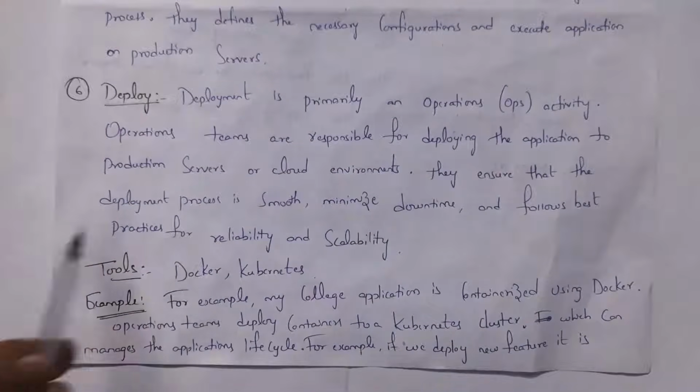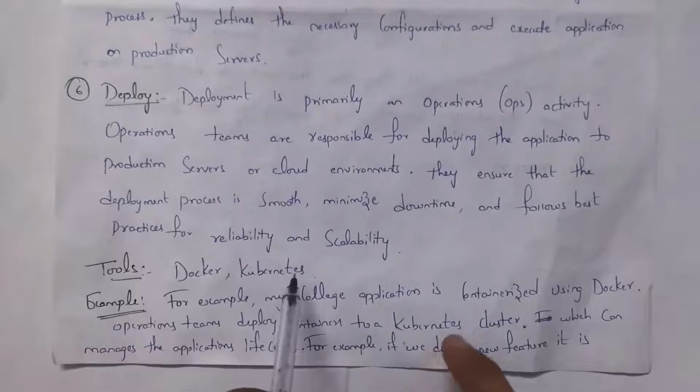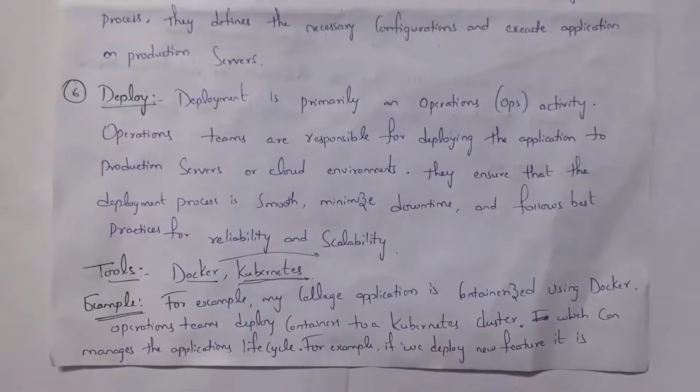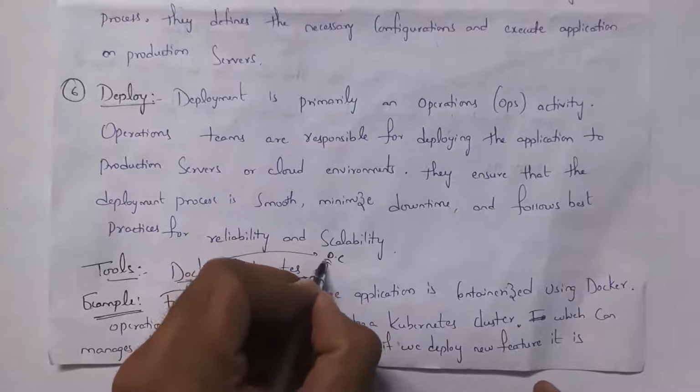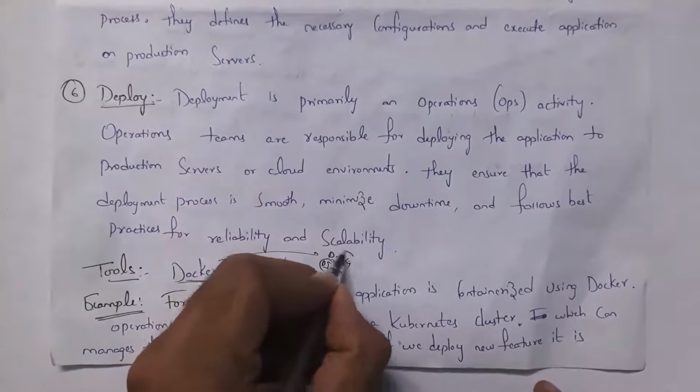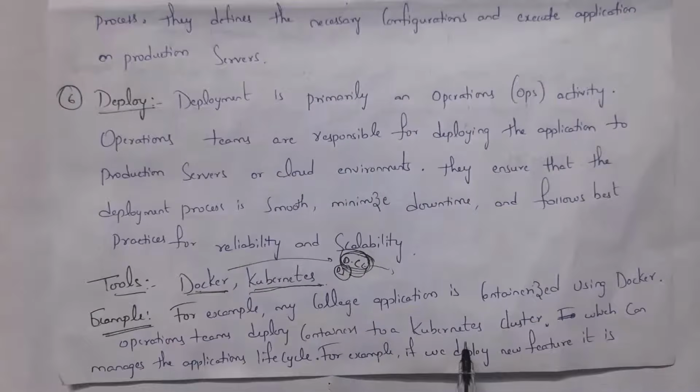So these are famous tools for deployment. One is Docker and the next one is Kubernetes. Normally many companies use Kubernetes. Guys, what Docker will do is create a Docker image and then save that image in a Docker container. After successfully placing the Docker image in a container, guys, Kubernetes is present in the production server. So this containerized application is stored in Kubernetes.